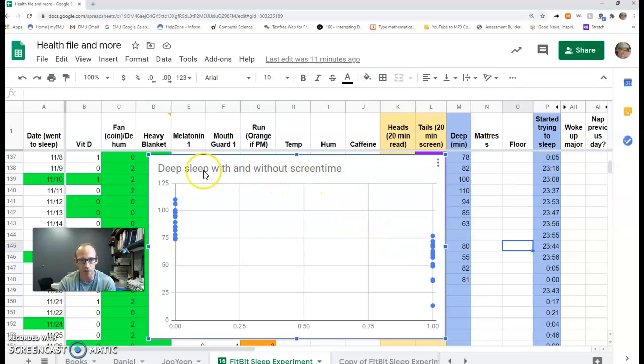If I had collected this very same data here, but it was a result of coin flips determining whether I used the screen time, not whether or not I felt like using the screen time, then we could pretty certainly say that the screen time was actually causing me to have less deep sleep. So random assignment, when you do that, it's called an experiment or a true experiment. That actually allows you to bridge that gap between correlation and causation.